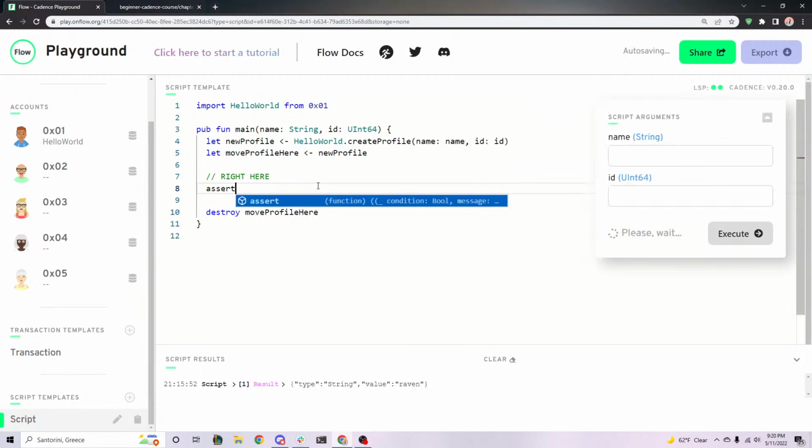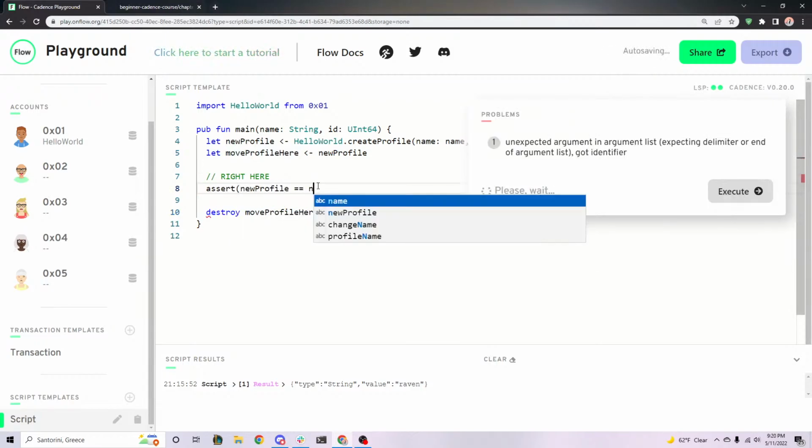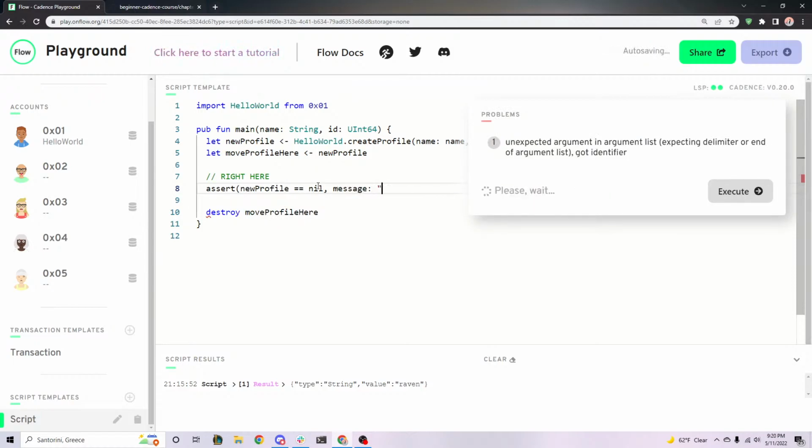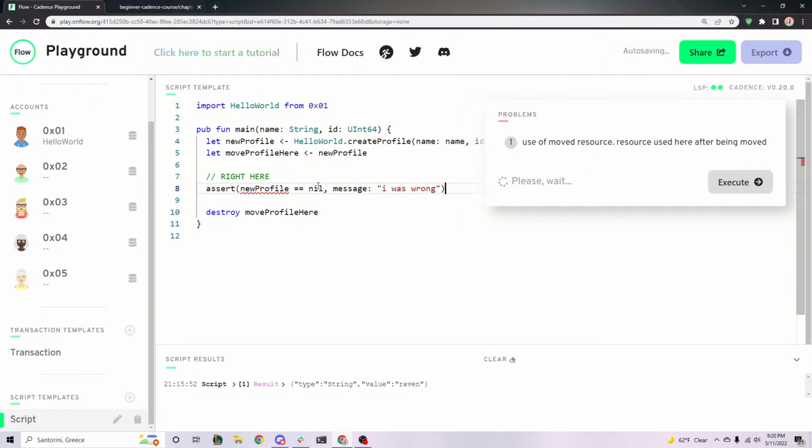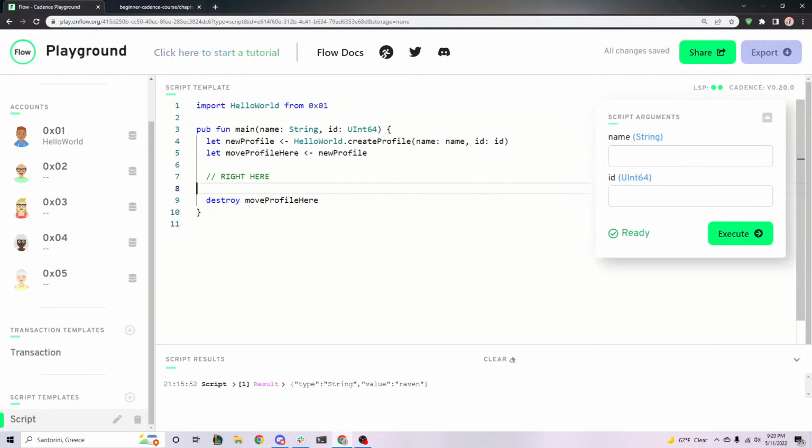I'm pretty sure we can even assert that. So new profile... let's check. Oh, well, okay, it doesn't even let us do this because it's saying it's not even existent. It says use of moved resource used here after being moved. So nothing exists there anymore. It's just completely destroyed. Yeah, worse than nil.